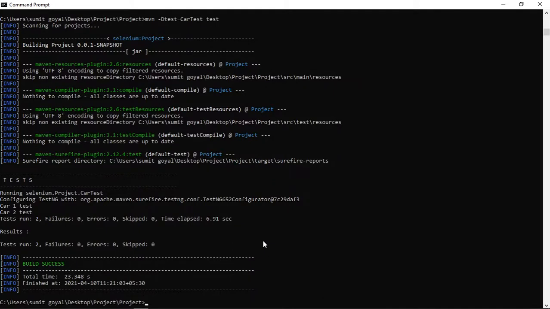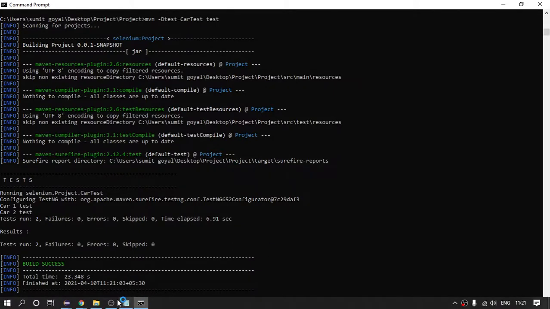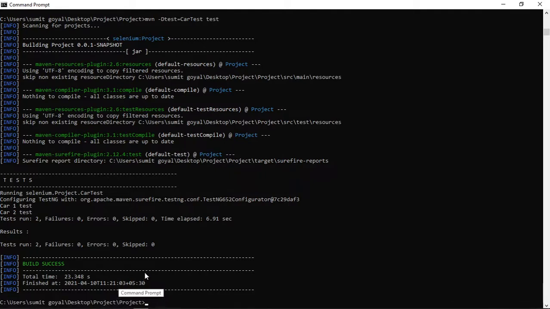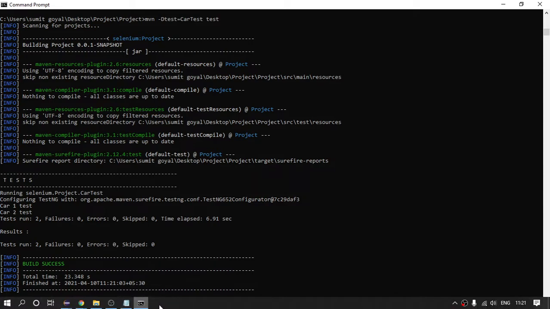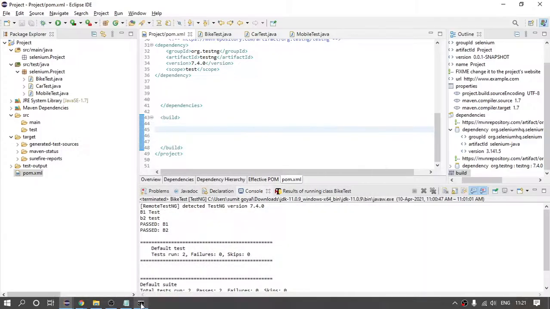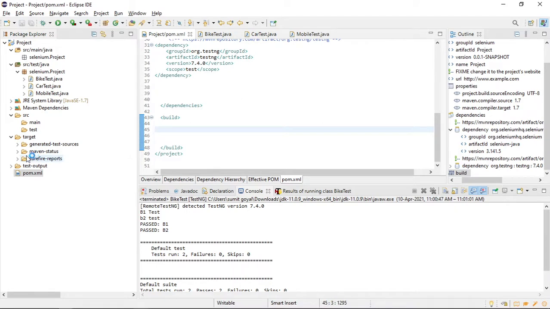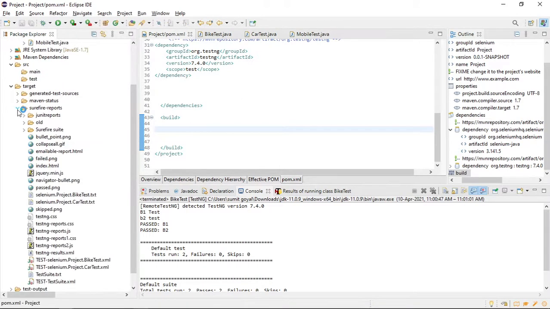Okay, so it has run also. Even if you do not provide it, it is generating the report. There is one concept of Maven which is called Maven profiling. I am coming to that point later. But as of now, the reason why I am placing it here is that it should first generate the report.